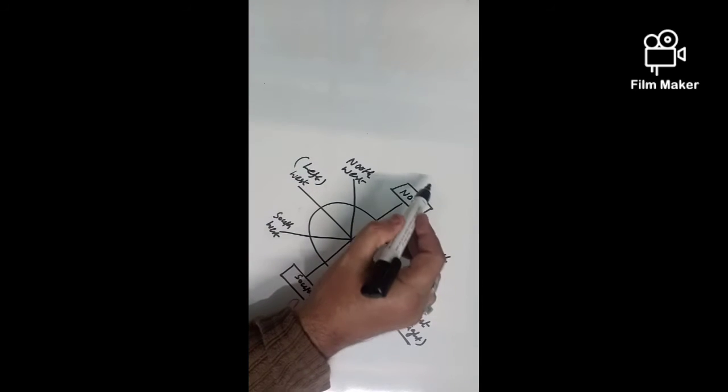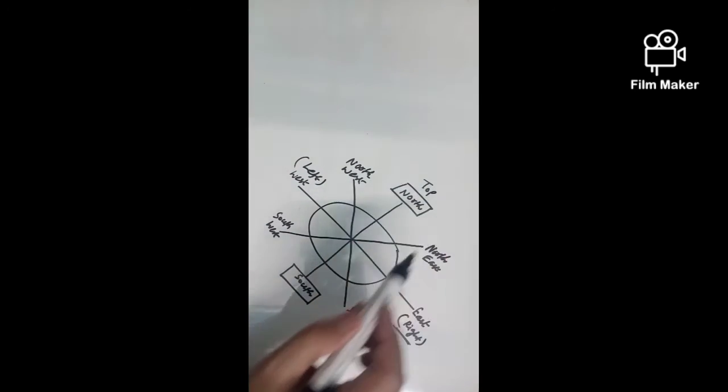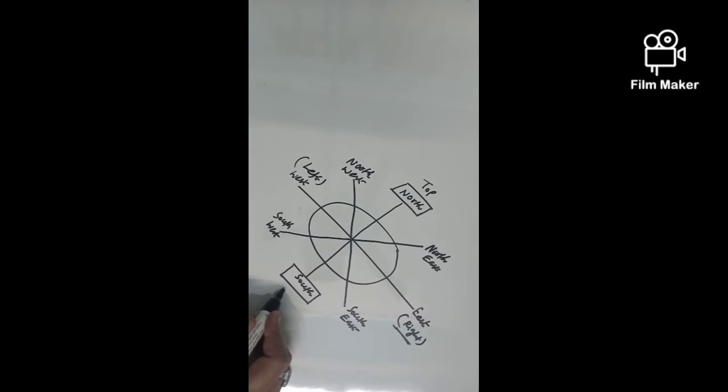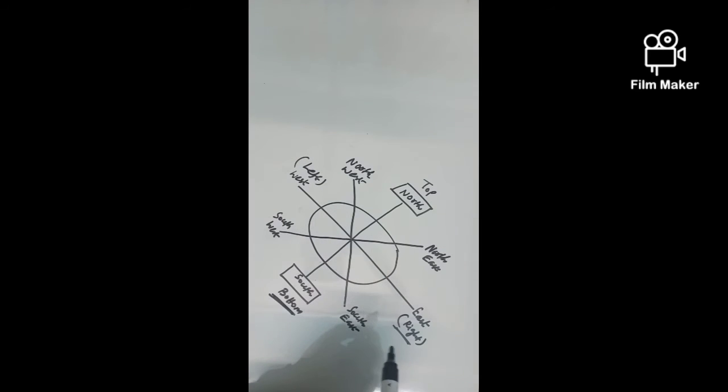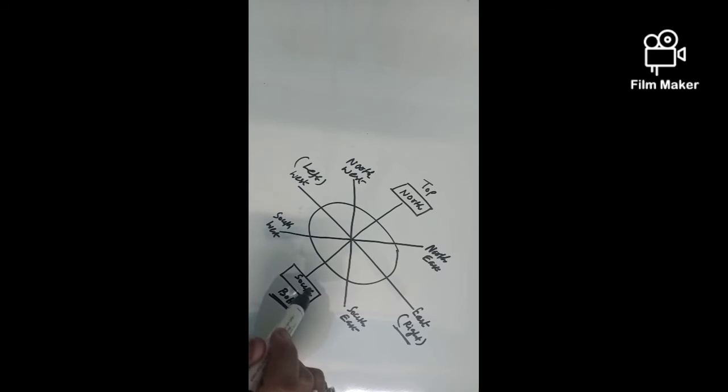Similarly, for the north they will say on the top, and for the south they say the bottom. If we understand all these basics of maps, then it is very easy and convenient for us to do all types of questions.